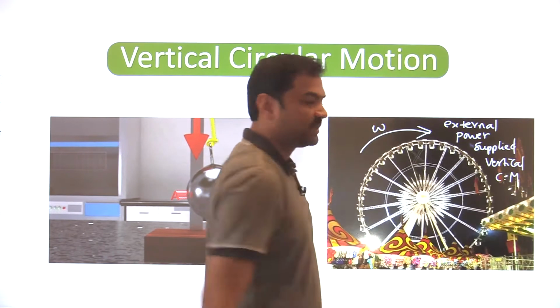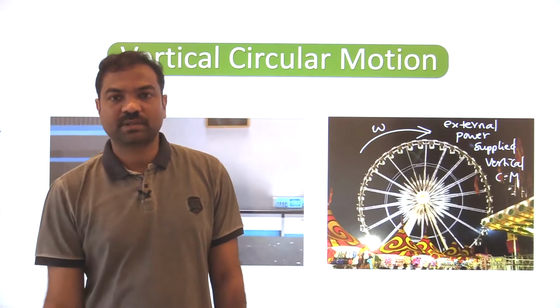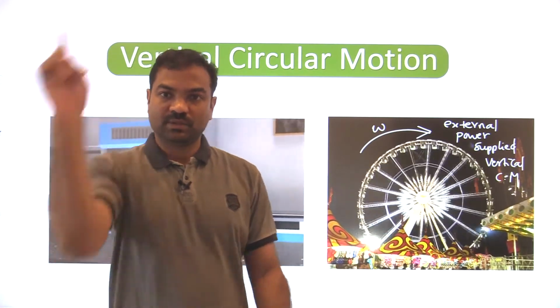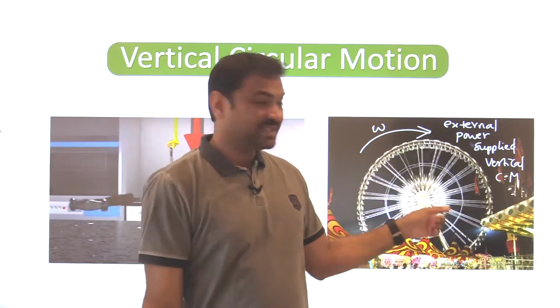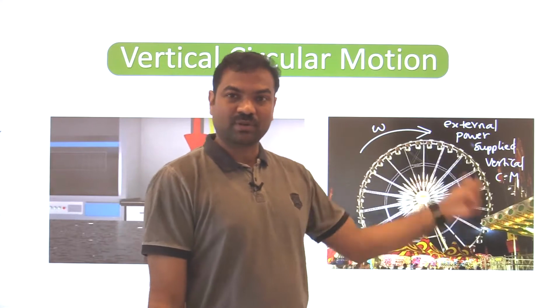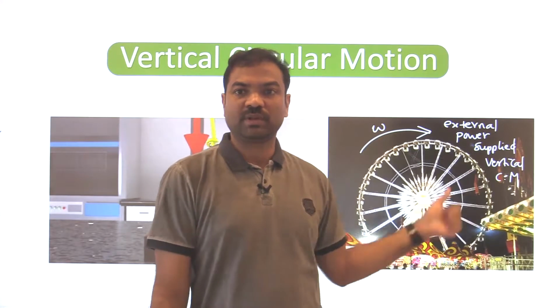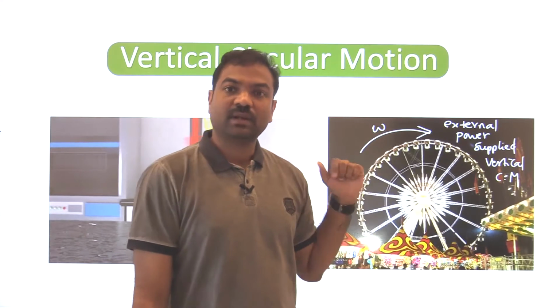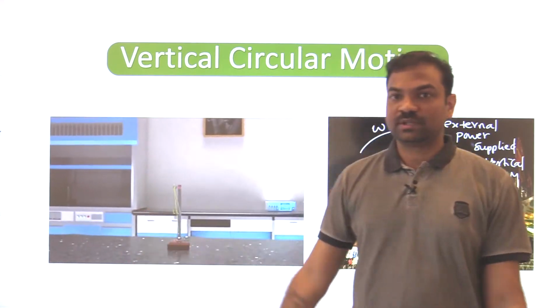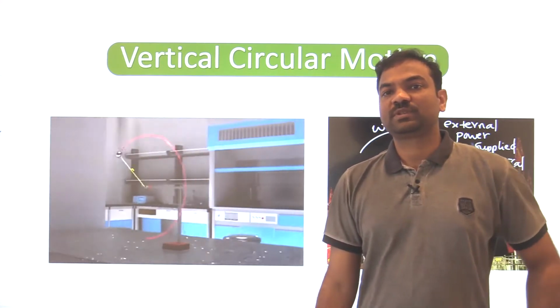Okay? CM stands for circular motion. External power supplied vertical circular motion. To this vertical circular motion, we are supplying the power. External power is supplied. So that's why it keeps on rotating, because it's connected to some engine or motor.